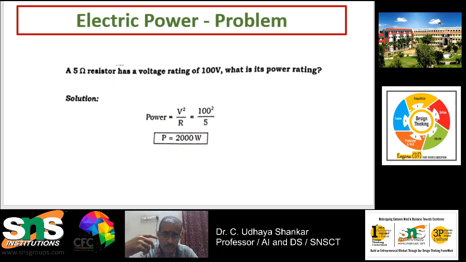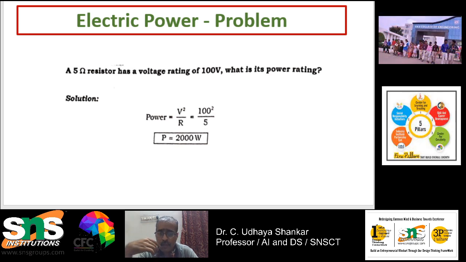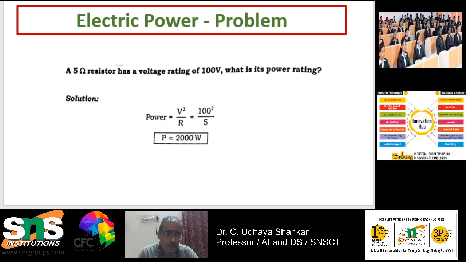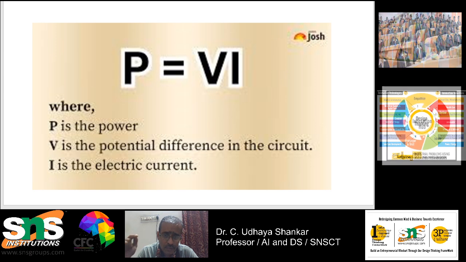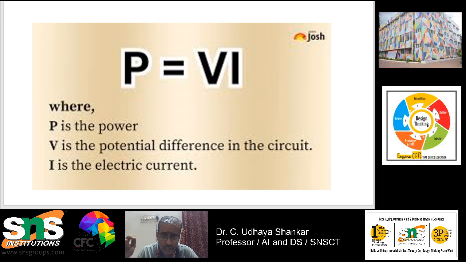It is nothing but power equal to V square by R, because V is given and R is given. V is 100 volts, R is 5 ohms. Just calculate and you will be getting the answer as P equal to 2000 watts. So this is the answer for it. This is the formula which you want to remember, that is P equal to V into I, where V is the potential difference in the circuit and I is the electric current.